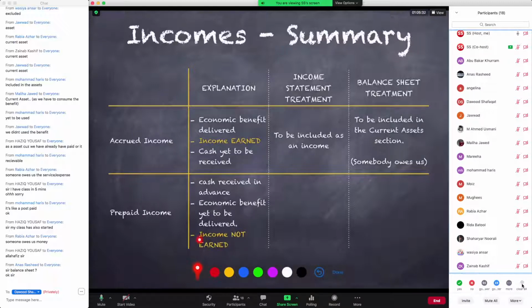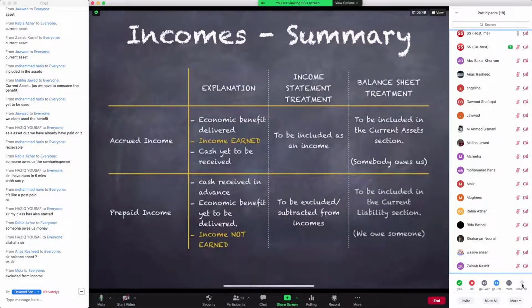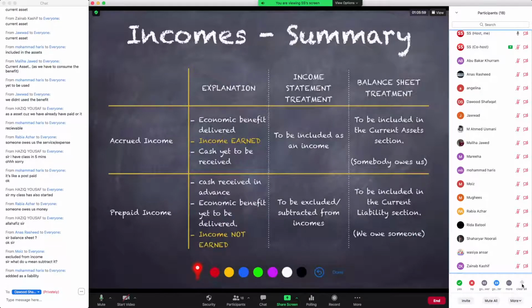So if the income has not been earned, you would agree that it should be excluded or subtracted from our incomes in the income statement because we did not earn that income. Excellent, Moise. We will exclude it from our income section in the income statement, and we should include it in the current liability section of the balance sheet. Why? Because now we owe someone these services or economic benefit which are yet to be delivered. Right, added as a liability because you owe this benefit to someone else, and that is why we are going to show it in the current liability section.